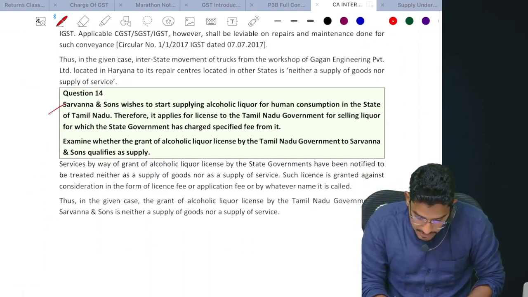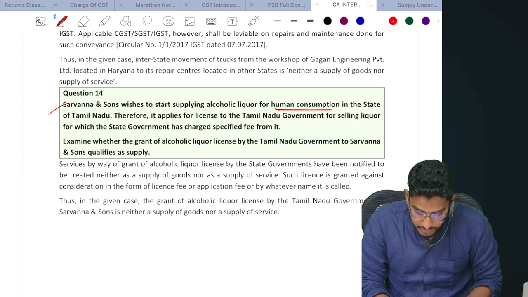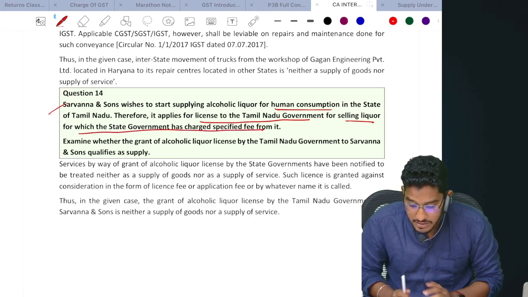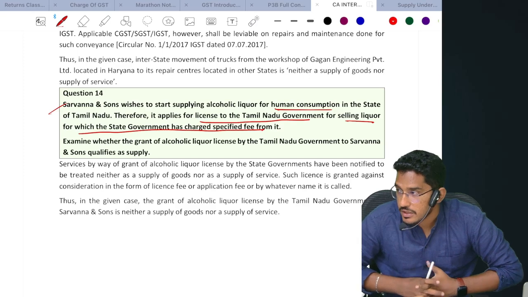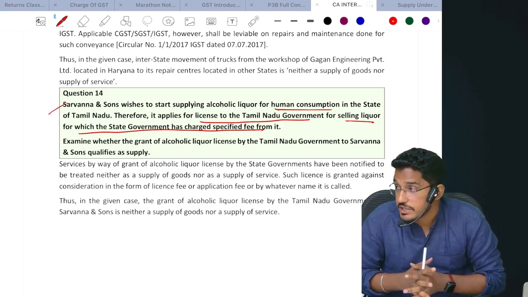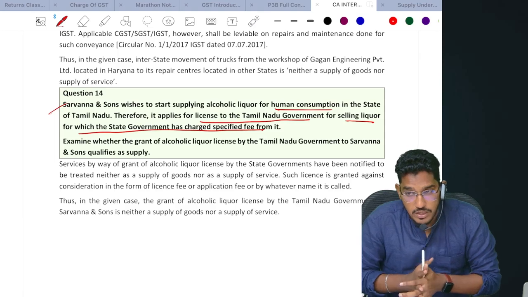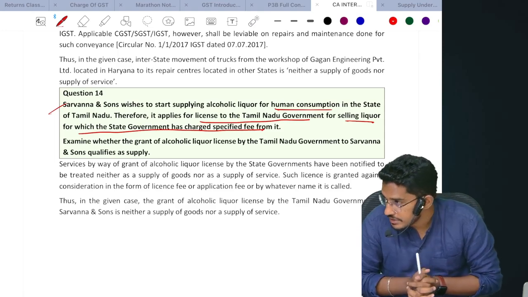Sarvana and Sons wishes to start supplying alcoholic liquor for human consumption in the state of Tamil Nadu. Therefore, it applies for a license to the Tamil Nadu government for selling liquor, for which the state government has charged specified fees from it. Not a supply. Why not a supply? By way of notification. We have read one notification where they have told granting of license for alcoholic liquor for human consumption.